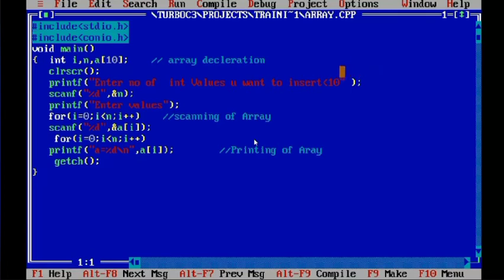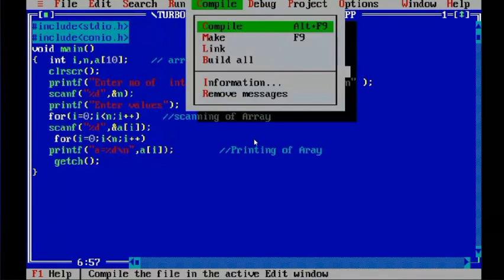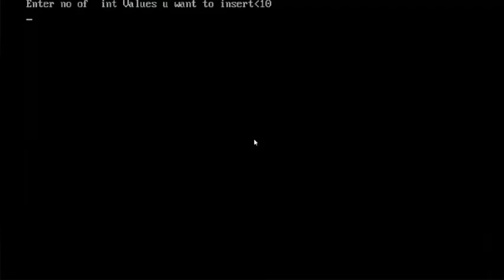Let me give here \n. After that, \n again, and save and execute. So enter the number of values you want to insert, should be less than 10. I'm giving now 7 values.